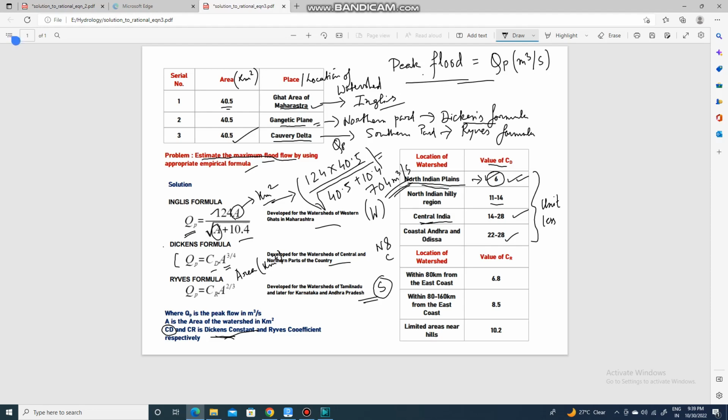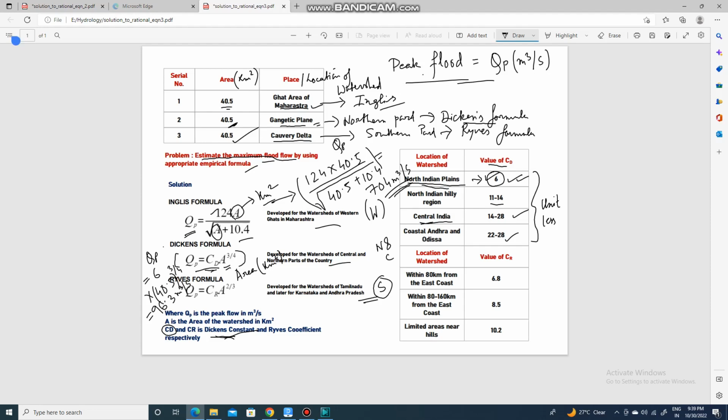This equation becomes QP equals CD, which is 6, times area 40.5 square kilometer to the power 3 by 4. Now if you calculate this, it will come to 96.3 meter cube per second.